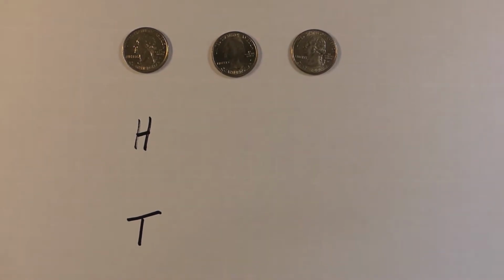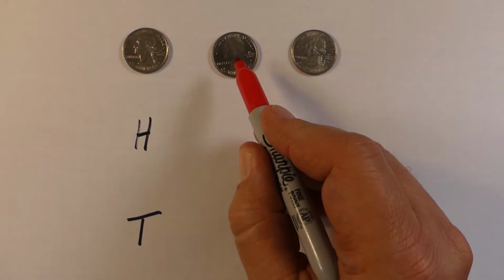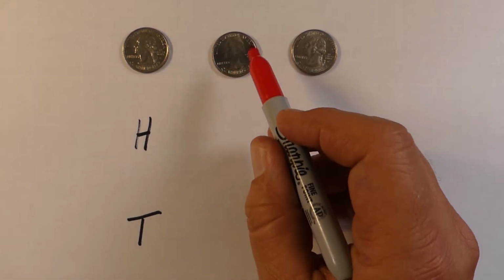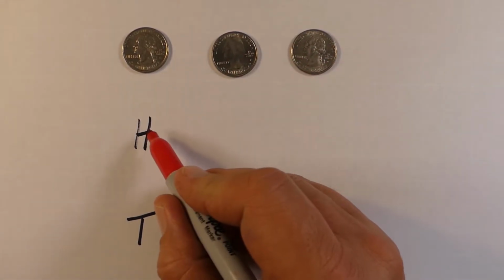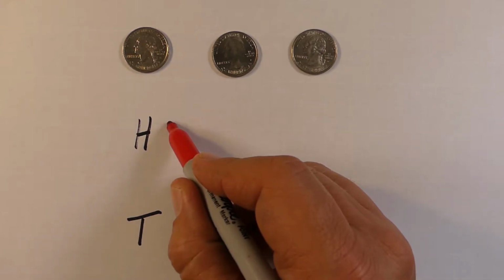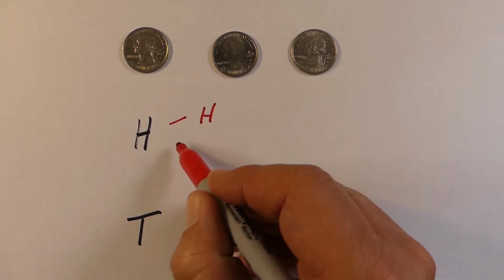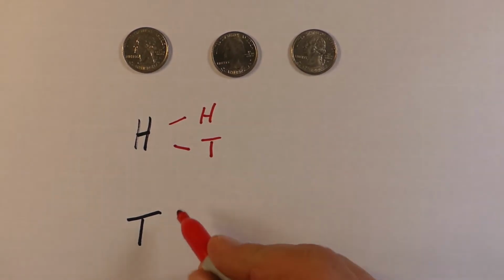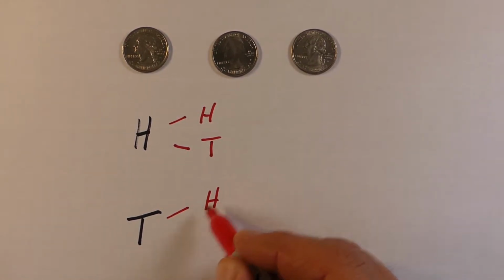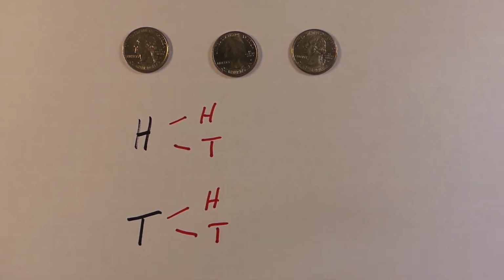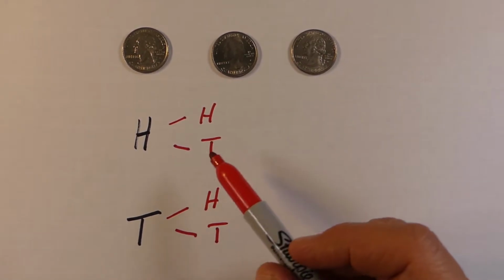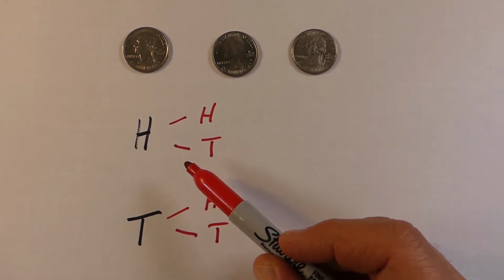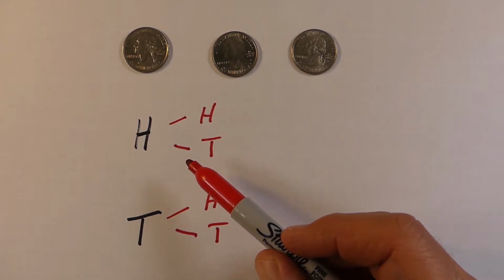Now, as we start to branch out our tree diagram, we go to the second coin and we ask ourselves, well, what can happen? Well, if we get heads the first time, we can get heads the second time. You could also have this combination, heads and then tails. So right now you can see we have 2 combinations. Now, if we happen to get tails the first time, we could have got heads or we could have got tails again. So right now, after 2 coin flips, there's our 4 different events.